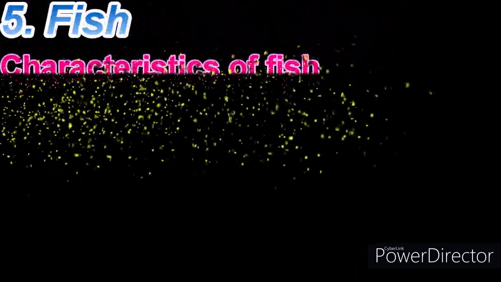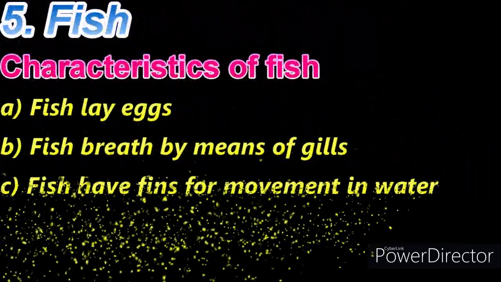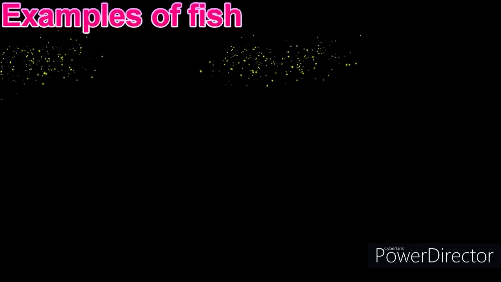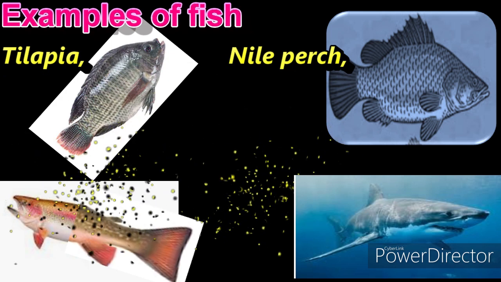Here's 5. Fish. Characteristics of a fish. A. Fish lay eggs. B. Fish breathe by means of gills. C. Fish have fins for movement in water. D. Fish have scales on their bodies. E. Fish are cold-blooded, their body temperature changes with their surrounding. Examples of fish are tilapia, Nile perch, trout, shark.